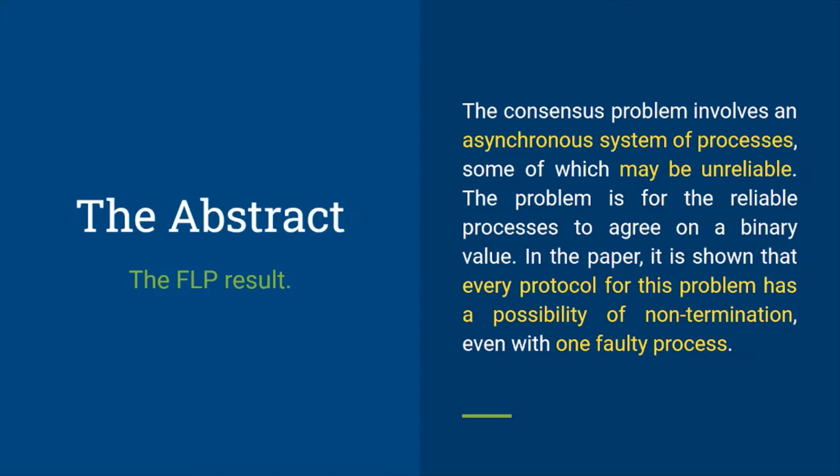The first line says that the problem involves an asynchronous system of processes, and some of the processes may be unreliable. The word unreliable means that not every process will be playing by the rules and may not produce desired results. In this case, it is assumed that an unreliable process crashes. The remaining reliable processes try to agree on a binary value, 0 or 1. To agree on a value means that all the processes in the agreement situation will produce the same value when a decision is to be taken. And lastly, if there is a faulty process, every consensus protocol has the possibility of non-termination.